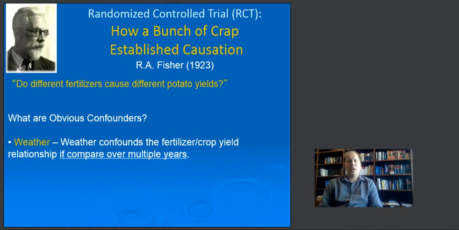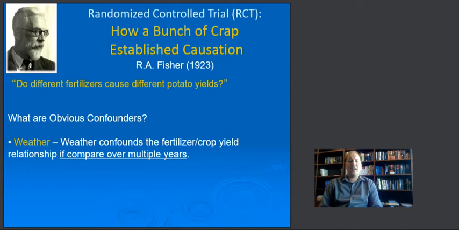Well, one way might be to plant crops right next to each other in the soil, one row next to the next, and then see how one row that we treat with fertilizer does and how the next row, which we leave untreated, does. That seems logical, except soil has gradients in it. Soil has different qualities. Even within a few feet of each other, you can have different soil qualities.